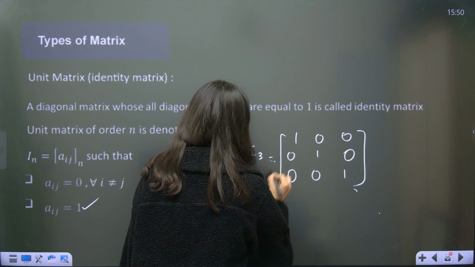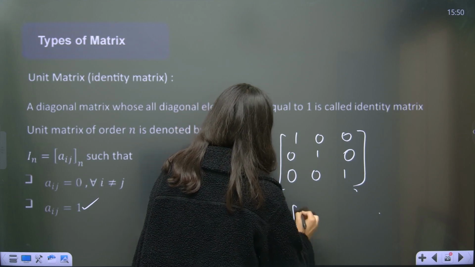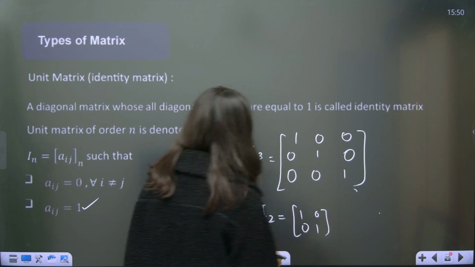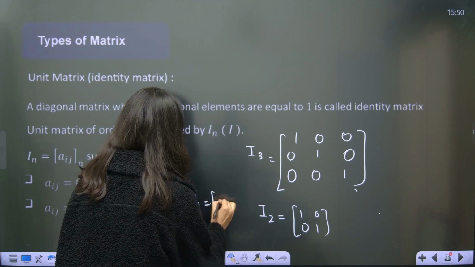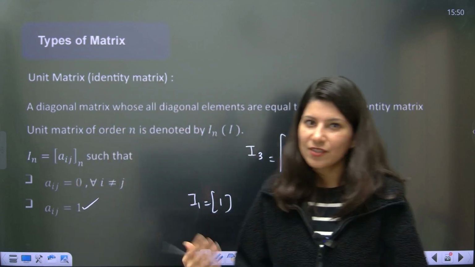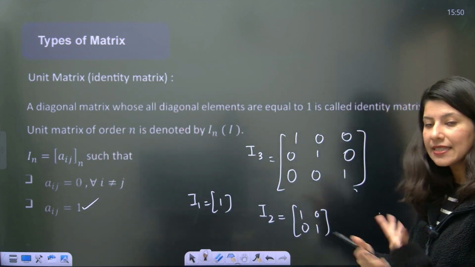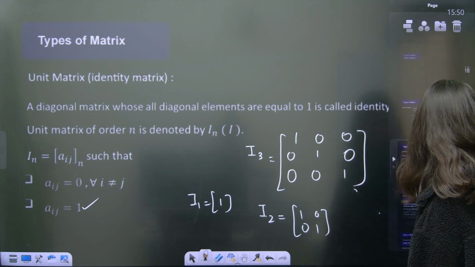If somebody asks you what is I2, that means order 2: 1, 1, 0, 0. That's it, order 2. I1 is just 1. I4 and so on, and In is nth order. So this definition is also clear, I hope.